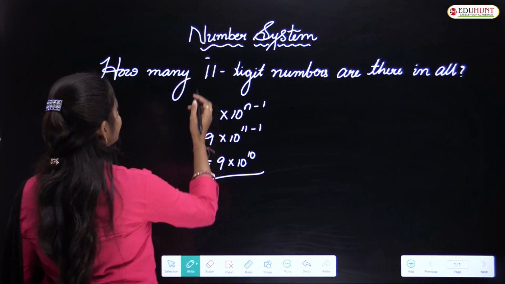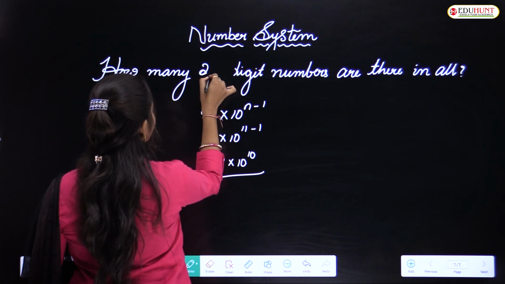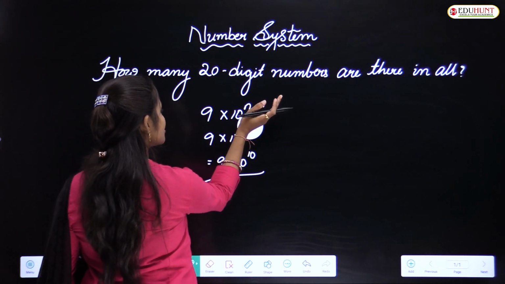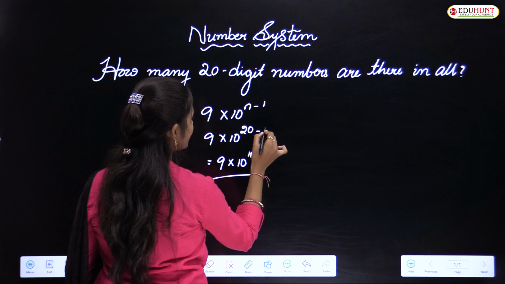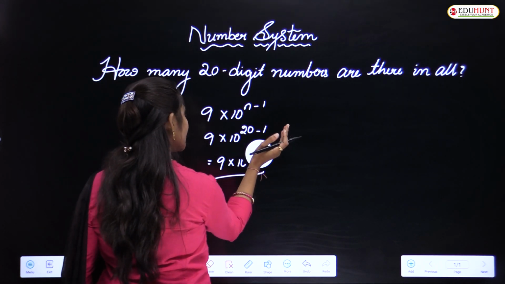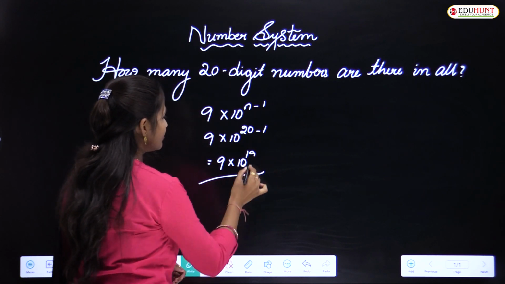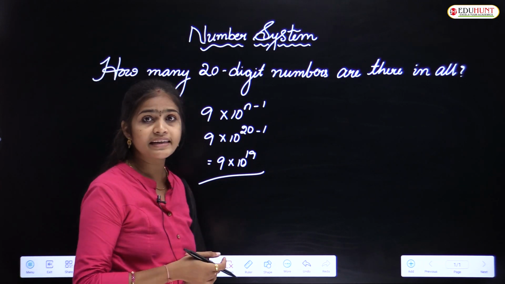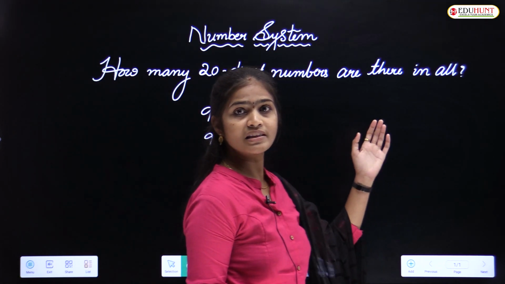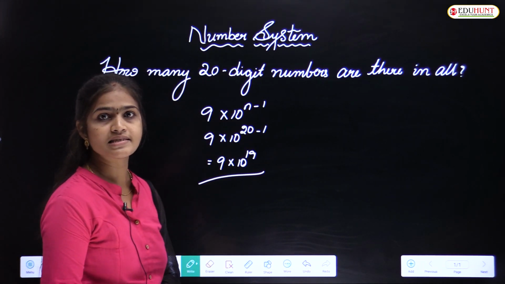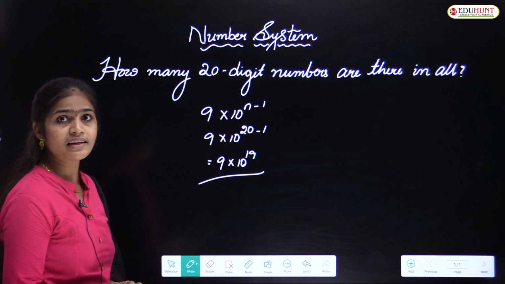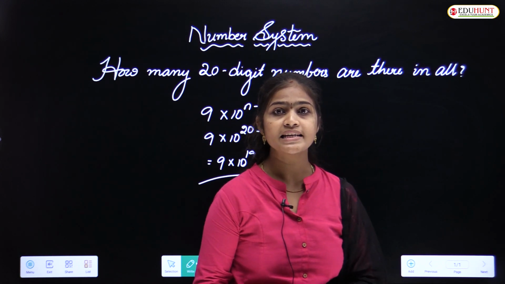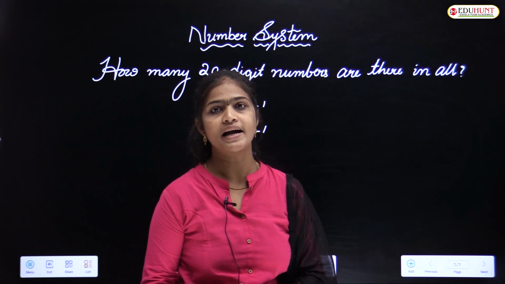And in the same way, how many 20-digit numbers are there? Here n equals 20, substitute it: 20 minus 1 gives 10 to the power of 19. So 9 into 10 to the power of 19 20-digit numbers are there. By using this formula we can find the count for any number of digits. Once again, the formula to find how many n-digit numbers are there in all is 9 into 10 to the power of n minus 1.